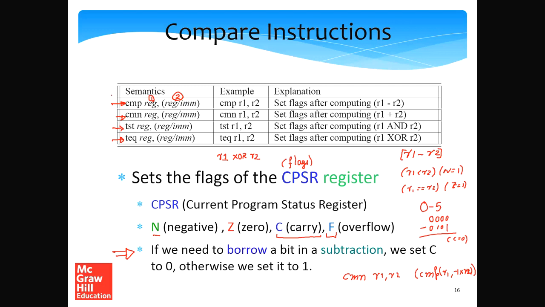So for most of our work, we will only stick to the compare instruction. The compare instruction will tell us, using the negative and 0 flags, which is very similar to what we had in simple RISC. There, the 0 flag was the equality flag, and if R1 was greater than R2, we set the GT flag. So in this case, the flags are different, but the connotation is similar. So we'll use mainly the compare instruction to do our job.